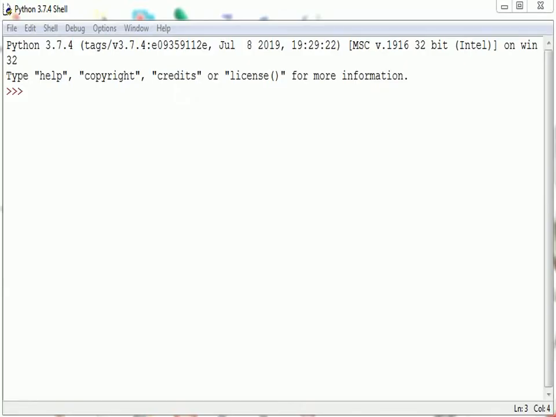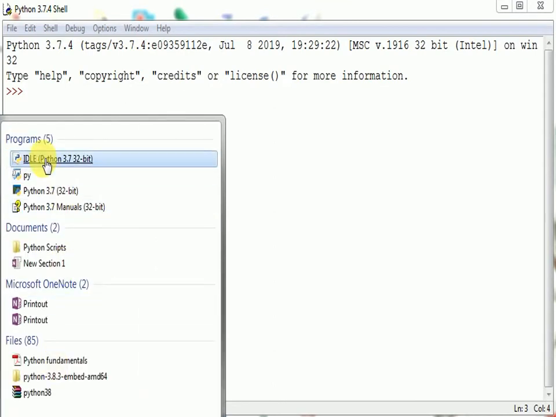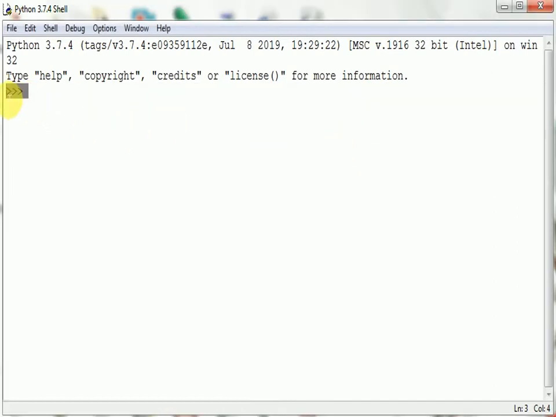Okay, now we are going to start our Python programming. When you open your Python IDE, then you will get this screen. This is our command prompt where we can type our command. Basically, we can work in two ways in Python. There are two modes. First, interactive mode and second, script mode. This is your interactive mode. In the interactive mode, your command will execute line by line. Means when you type your command and press enter, then it will return the result on the next line.